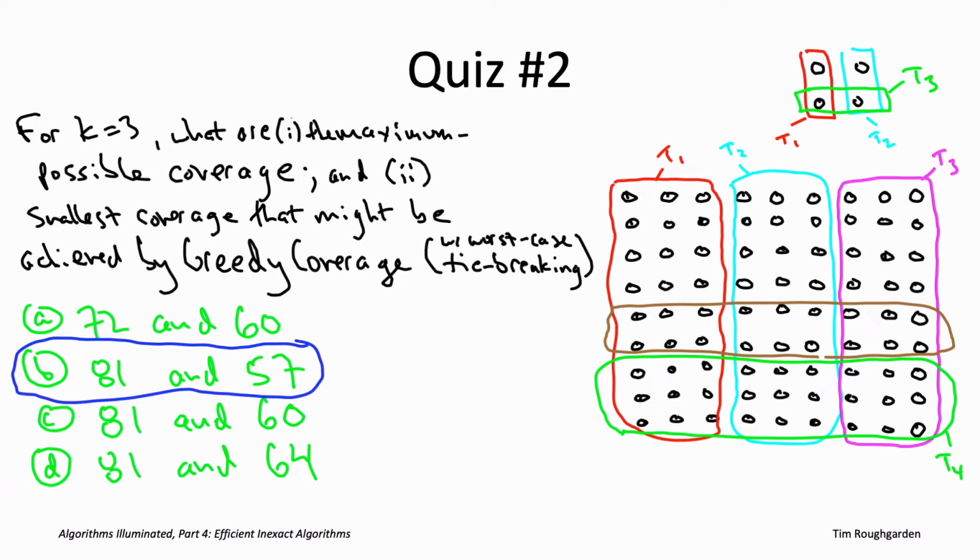All of them are fair game. For all we know, the greedy algorithm will pick T5. And if it does that, now with its last set, it can pick either T1, T2, or T3. It doesn't matter which one it picks. And the overall coverage is 27 from T4 plus 18 from T5, bringing the total to 45, plus another 12 from whichever of T1, T2, or T3 it picks, for a total of 57.